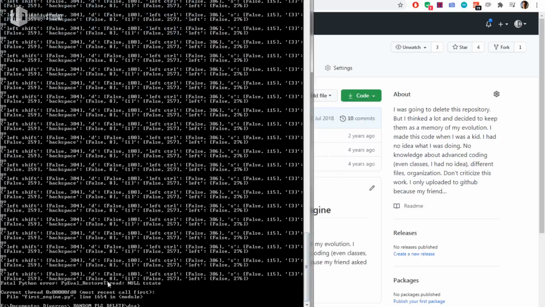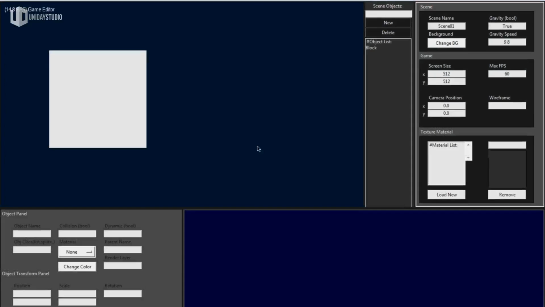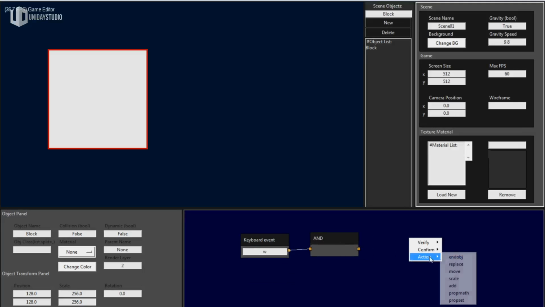It's lower case. Let me try that again with a lowercase w. I think that will work. Oh my god, let me select this object. Visual scripting key event w with lowercase confirm, and if I press w, action move. Man, I have no idea how to add these variables here. Let me make like 0 and 1. Maybe. Let me run the game.